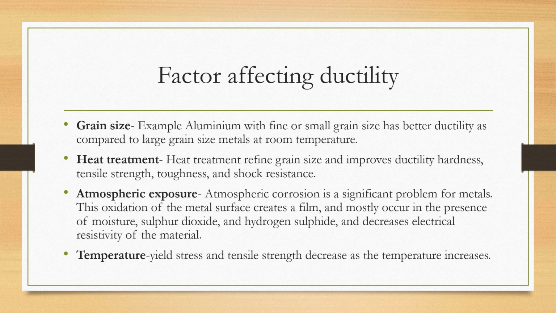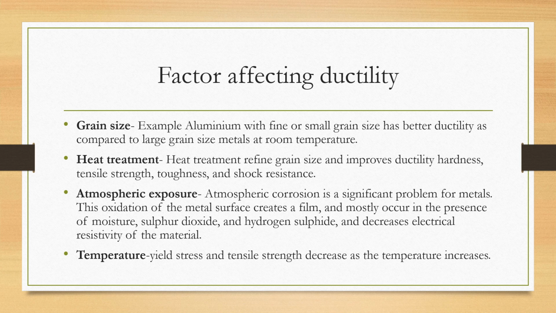Factors affecting ductility. Grain size: the finer the grain size, the better the ductility is. For example, aluminium with fine or small grain size has better ductility as compared to large grain size. Heat treatment refines grain size and improves ductility, hardness, tensile strength, toughness, and shock resistance.